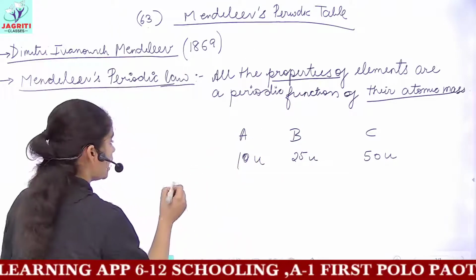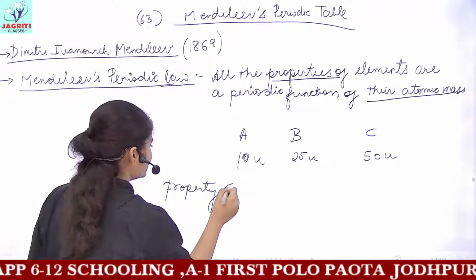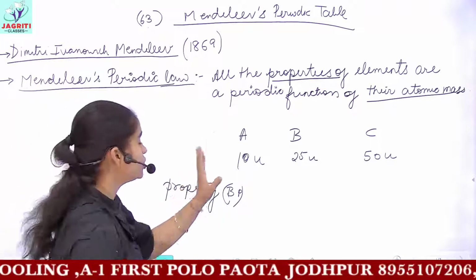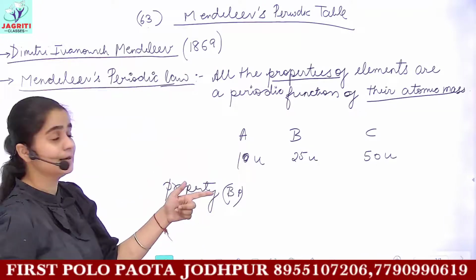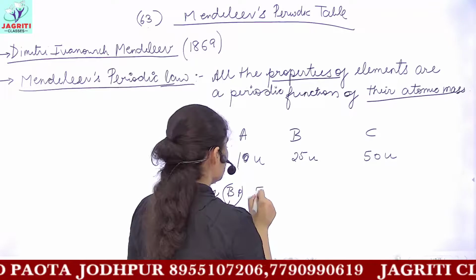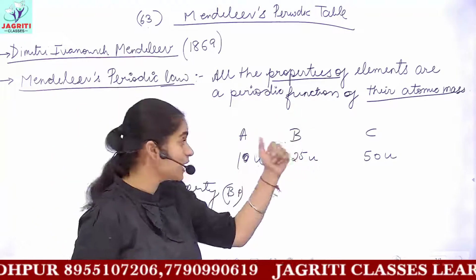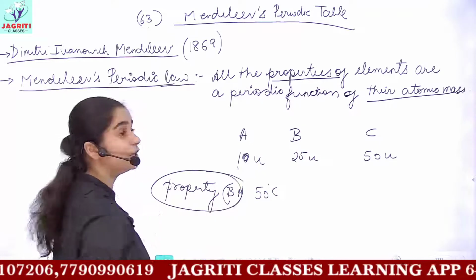Let's suppose now I am considering any property, that is, let's take boiling point. So the element which has a lower mass will in turn have a lower boiling point. If the boiling point is 50 degrees centigrade, then the next element which has more mass than the previous one would have an effect on the property also.